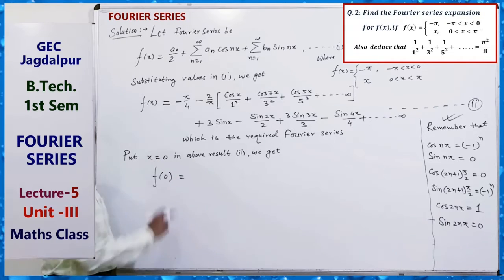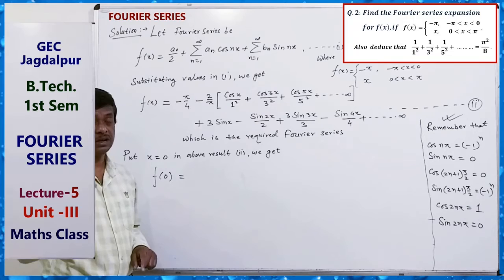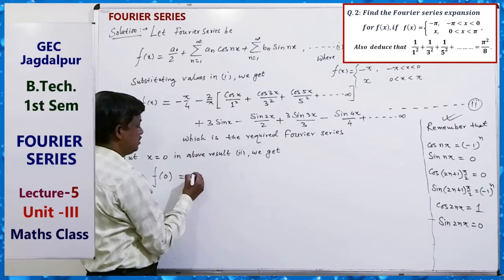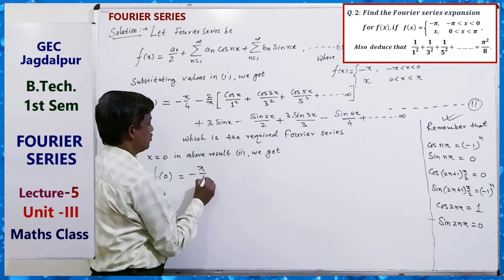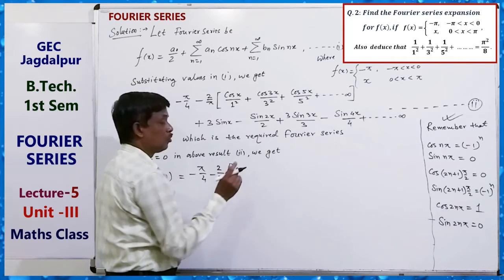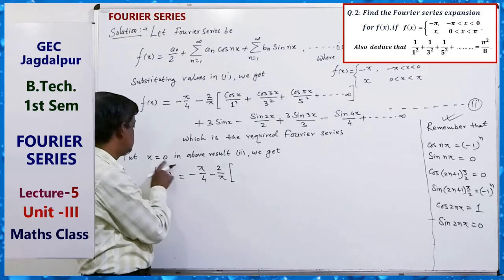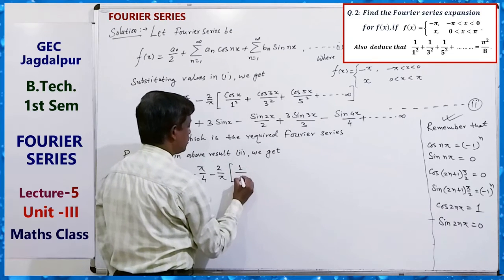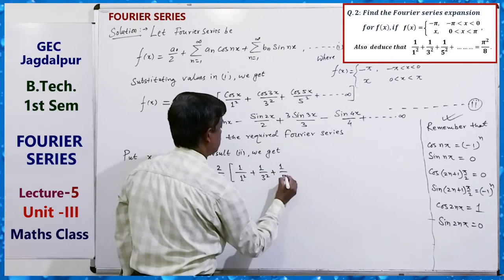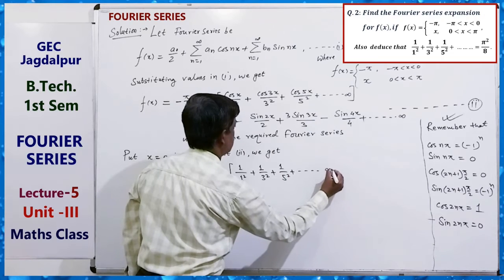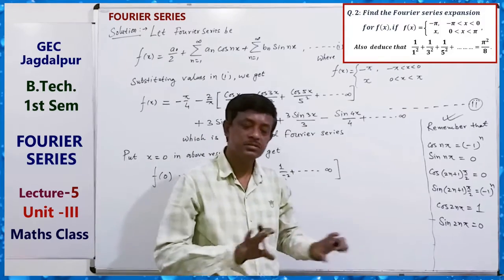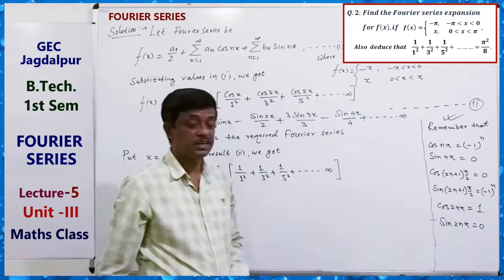F0, left hand side F0. What is F0? It is given by the arithmetic mean, because 0 is the point of discontinuity. So F0 equals minus pi by 2 plus minus 2 by pi, and cos 0 is 1, so 1 upon 1 square plus 1 upon 3 square plus 1 upon 5 square and so on to infinity. And here sin 0 is 0, all are 0. Okay, so we are getting this result now.